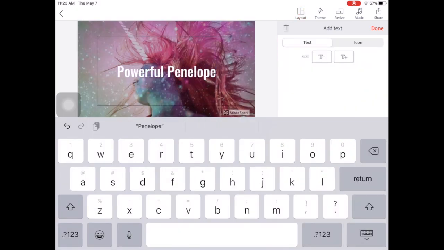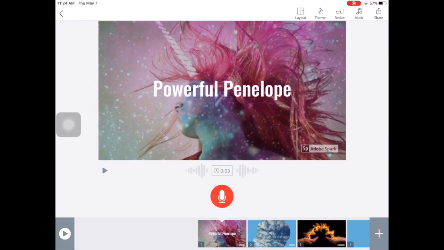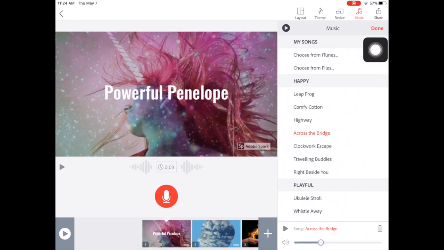So you can add text too. So go ahead and click the plus button again and you are able to add text. Powerful Penelope. You can also change your music in the upper right hand corner up here if you want to try a different track of music.